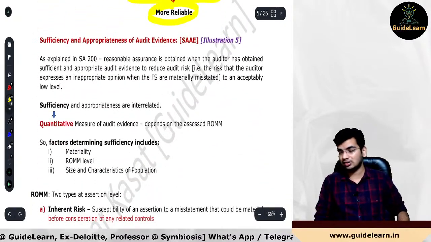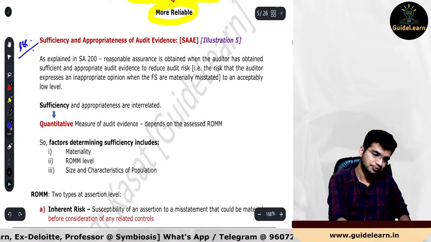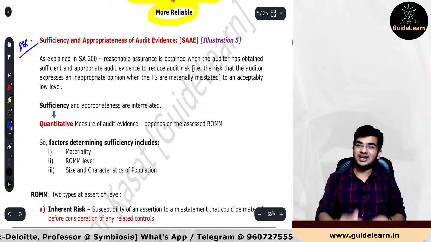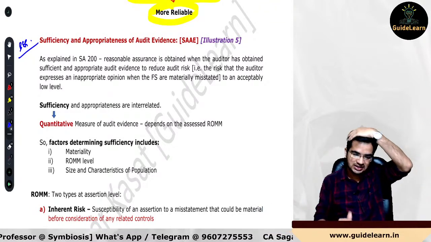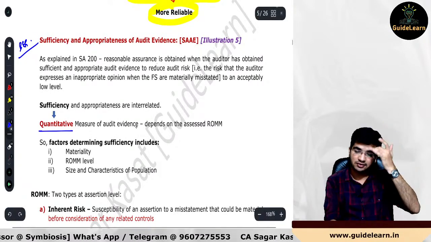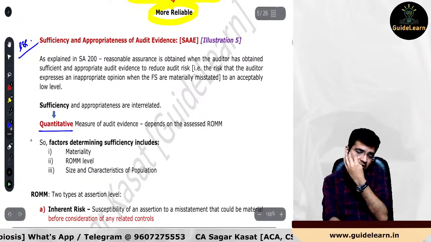Now the very important part for the examination, that is sufficient and appropriate audit evidence. In this point, we identify basically two things: sufficiency and appropriateness. Sufficiency is nothing but the quantitative measure of audit evidence, and it will depend upon three factors. The examination could have been on this particular ground.